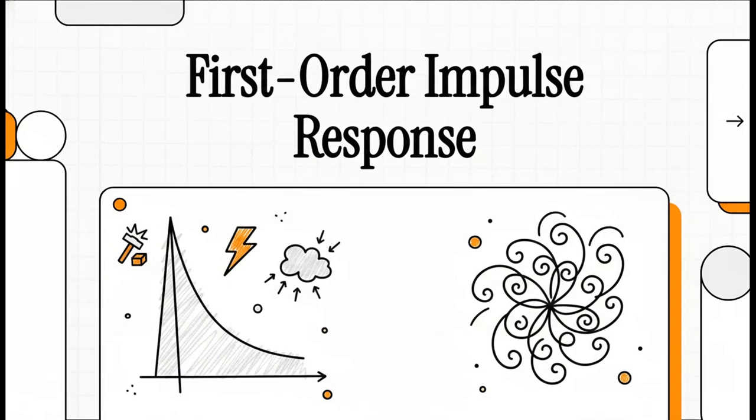So, have you ever wondered exactly how a first-order system reacts when it's hit with an almost instantaneous input? Kind of like striking a massive gong with a mallet or your car's suspension just violently slamming into a pothole? Well, the answer to that lies in something we call the impulse response.